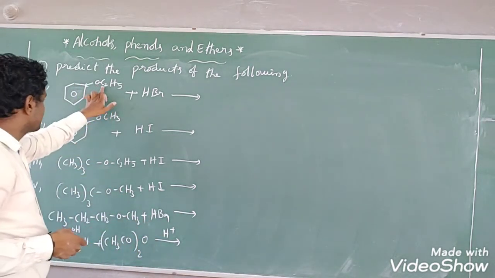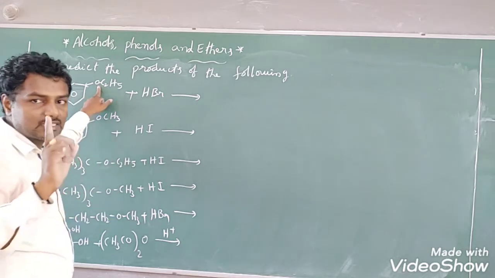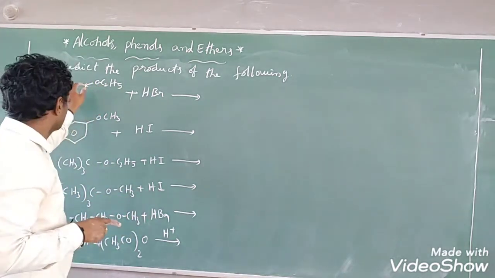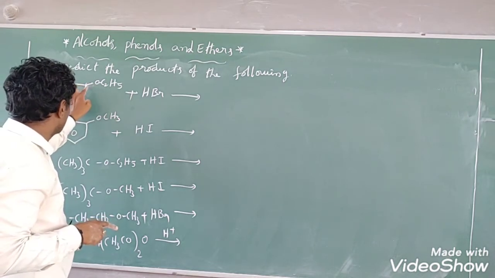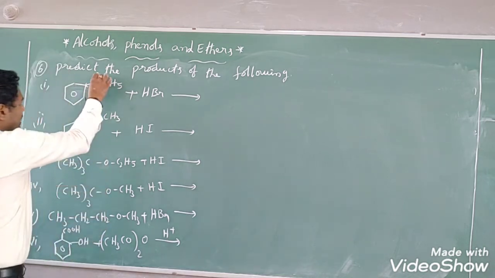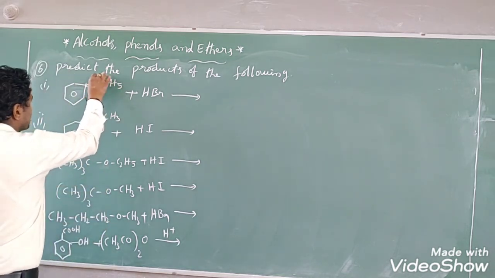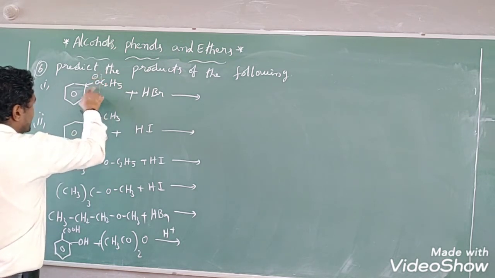So between oxygen and this carbon, it is compulsorily a single bond only. But here there is a partial double bond character. Due to the presence of partial double bond character between this carbon and oxygen, here we cannot break the bond. So we have to break the bond between this oxygen and this carbon. So oxygen gets a negative charge, being more electronegative.